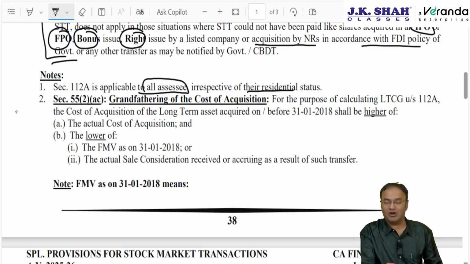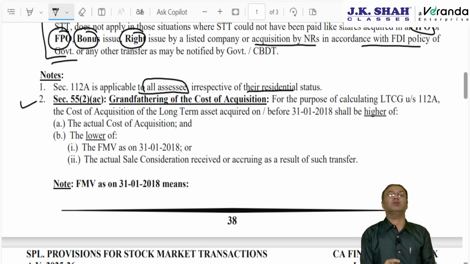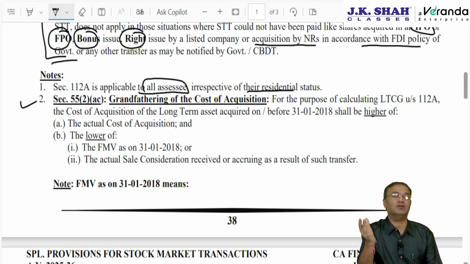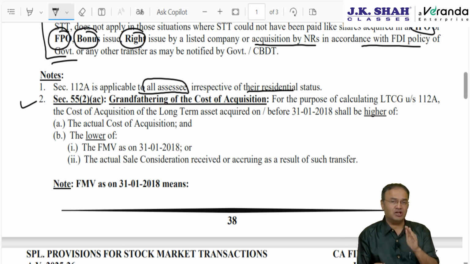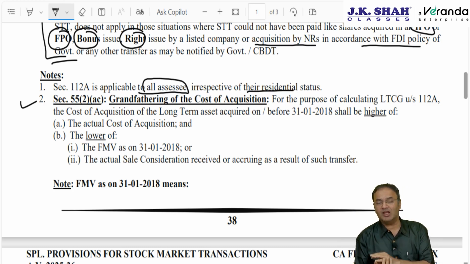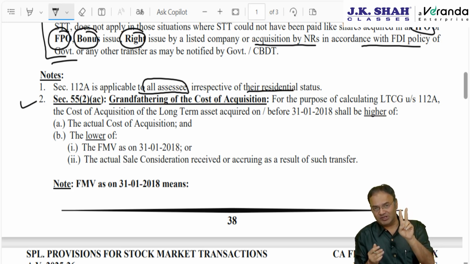And if it is long-term capital gain, then it will be subject to grandfathering of cost of acquisition. Grandfathering means a previous provision which is deleted. In our case it was the exemption under section 10 clause 38. 10(38) is deleted, replaced by 112A. 10(38) is the grandfather, that is the old provision. 112A is the father, that means the current provision which is already introduced.